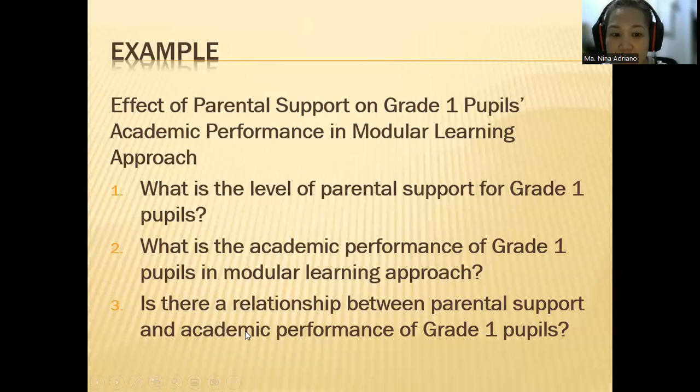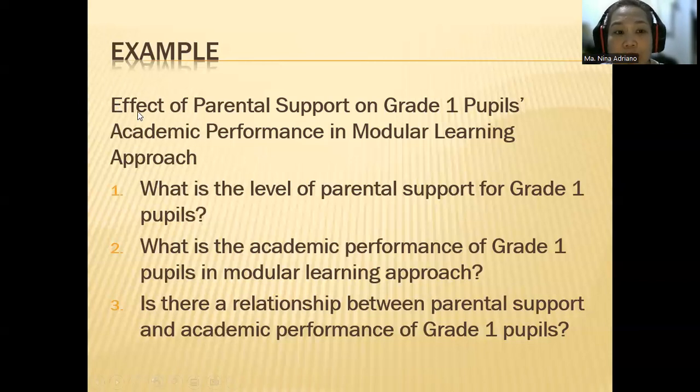Okay, example. Does, okay, this is a typo. Does parental support have an effect on the academic performance of grade 1 pupils?